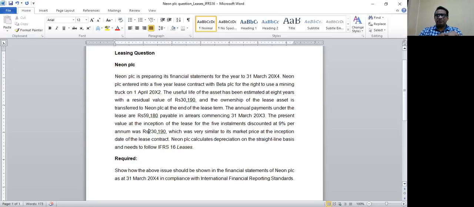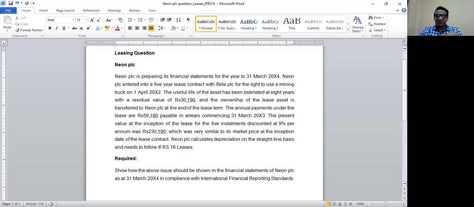So we know if the ownership is transferred to the lessee, the asset should be depreciated over the useful life. The annual payments under the lease are 59,180 payable in arrears commencing 31st of March 20X3. The present value at the inception of the lease for 5 installments discounted at 9% per annum is 230,190. So this is the initial value of the liability and also the initial value of the asset, which was very similar to the market price at the inception date of the lease contract.